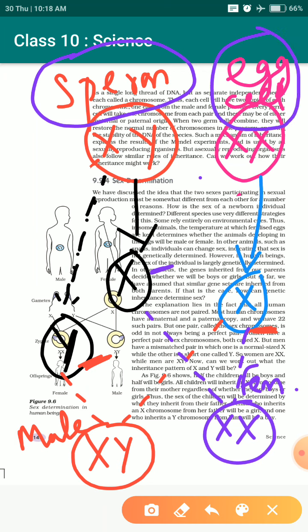Only one sperm will fuse with this egg. Millions of sperms are produced during the reproduction process, but only one sperm will undergo the fertilization process, and that sperm might have this Y gamete or this X gamete.